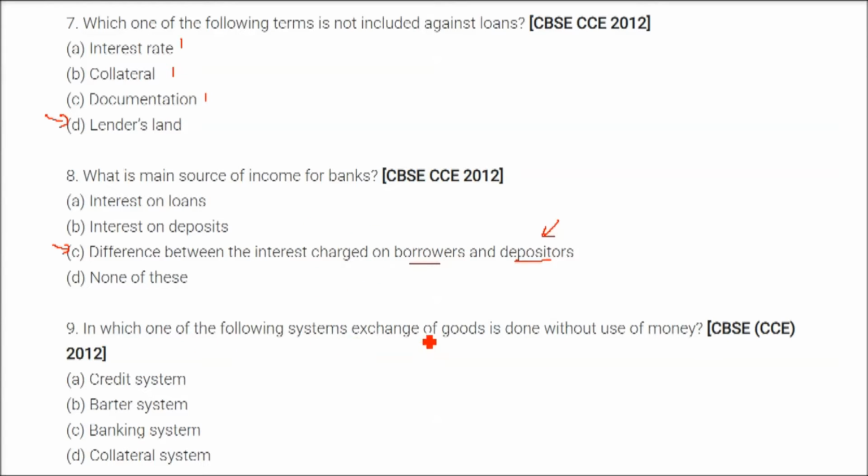In which one of the following systems is exchange of goods done without the use of money? There is no money involved, and this is the barter system. That is, someone sells wheat to someone who is selling, say, shoes. There is no money involved.